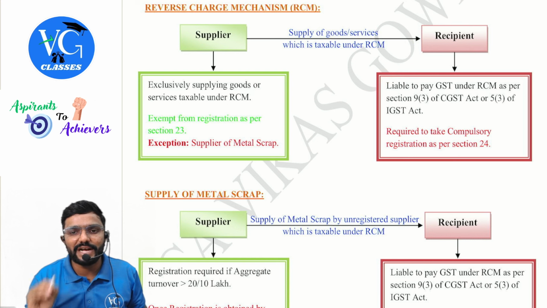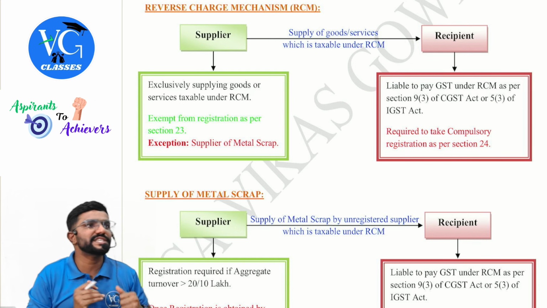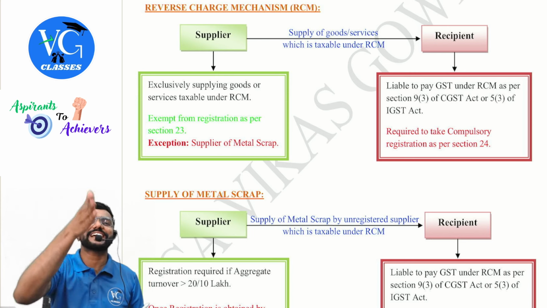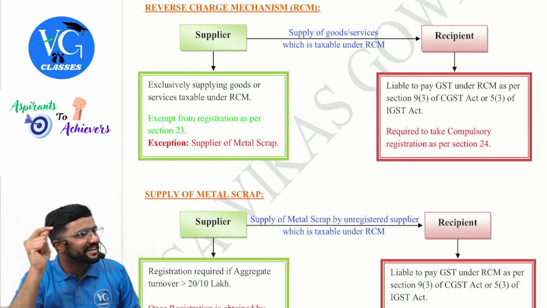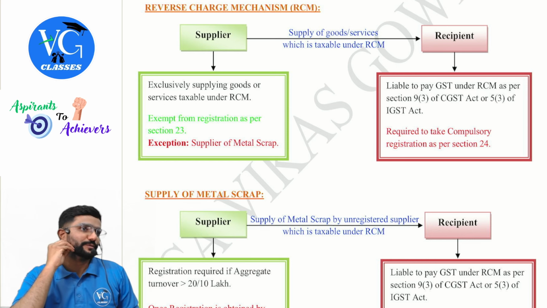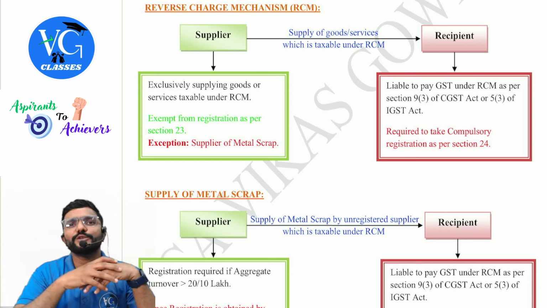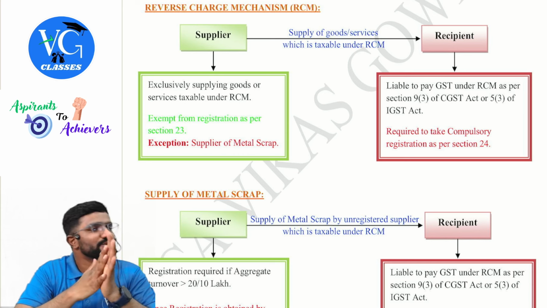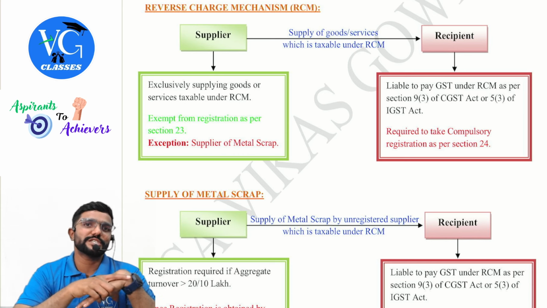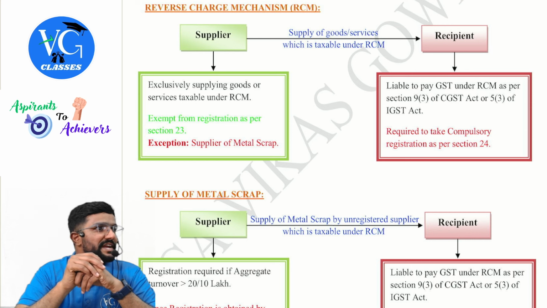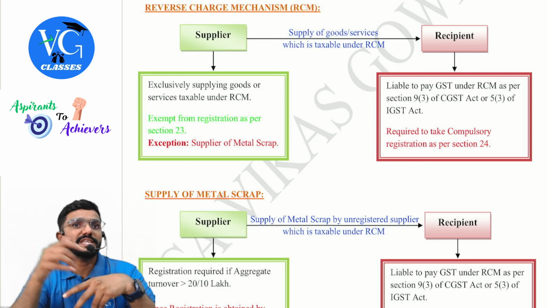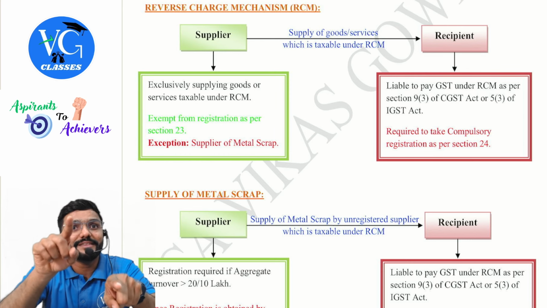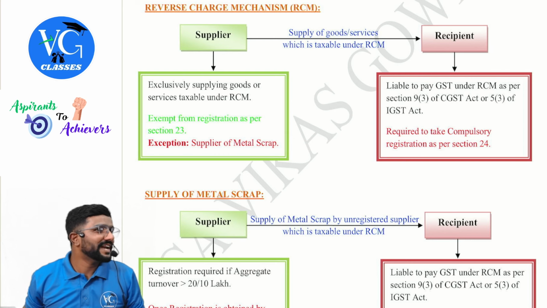Liable to pay GST under RCM as per section 9(3) of CGST or 5(3) of IGST. I have not covered 9(4) because 9(4) straight away targets only registered persons. Only if you are a recipient who is registered, RCM is applicable as per 9(4). Even in 9(3) also, for a few of the recipients they would have used the words registered person. Clear? So RCM is applicable only if the recipient is registered, but not for all the entries. For a few entries they would have told only business entity, banking, whether they are registered or not. RCM is applicable. Yes, when RCM is applicable, they have to get registered.